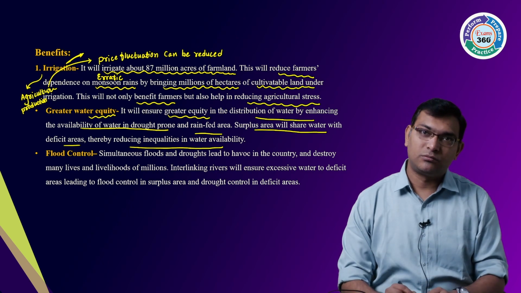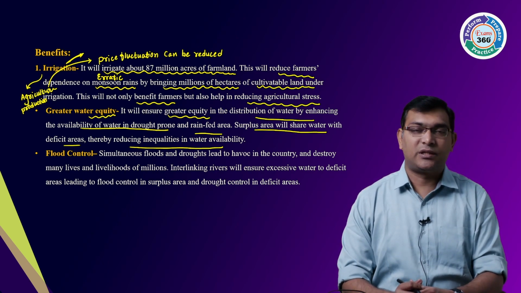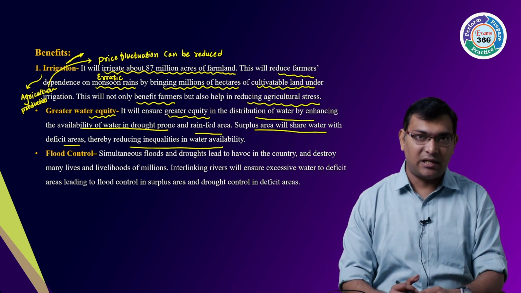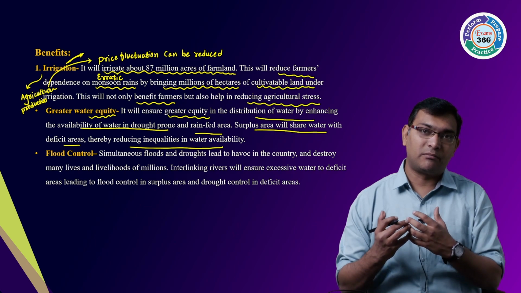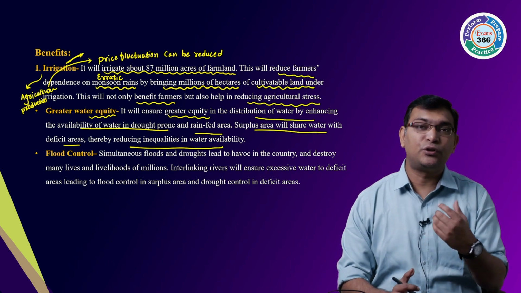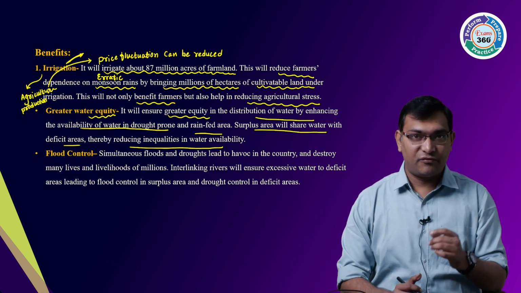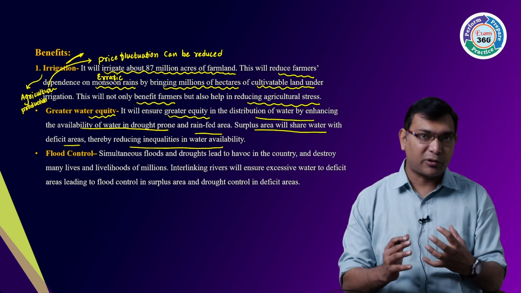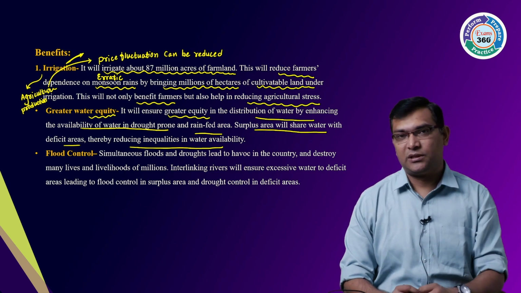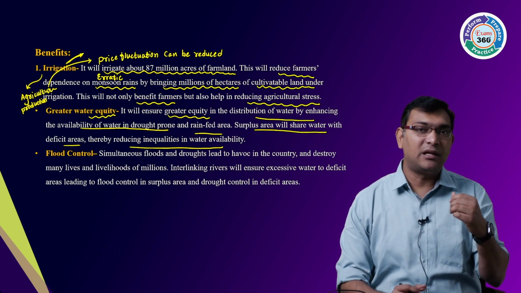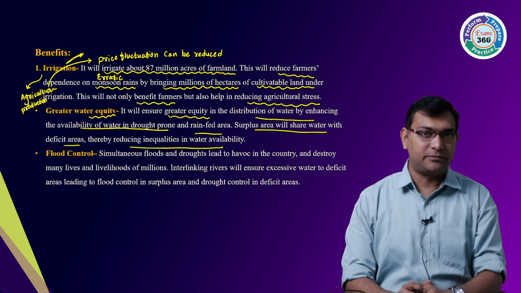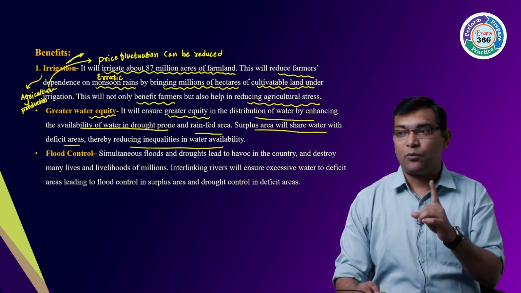There is no need to go long distances carrying pots and vessels, going into the deeper parts of the well, and risking your life for just a pot of water. For that, in the Vidarbha drought prone regions and the Kutch regions, if you are interlinking the rivers with perennial or surplus rivers, you can solve the problems. So water is equally distributed. Number 2, greater water equity.